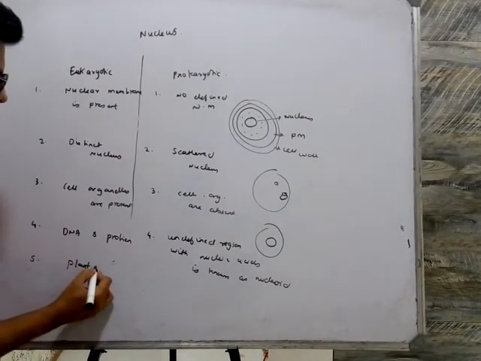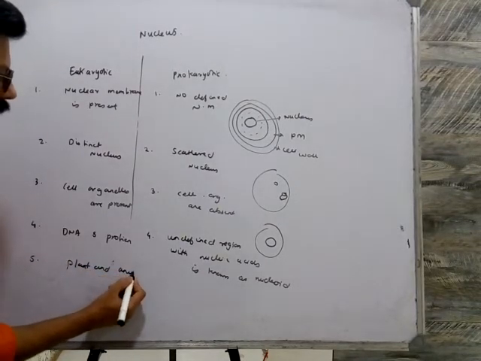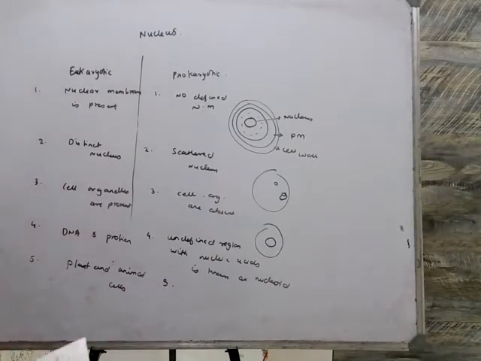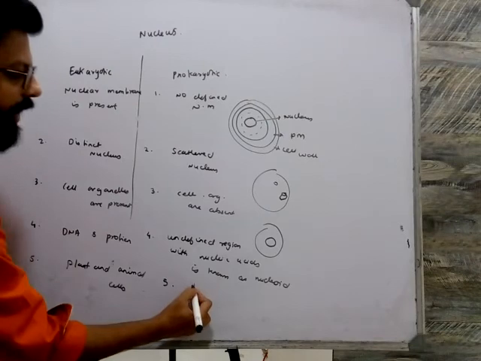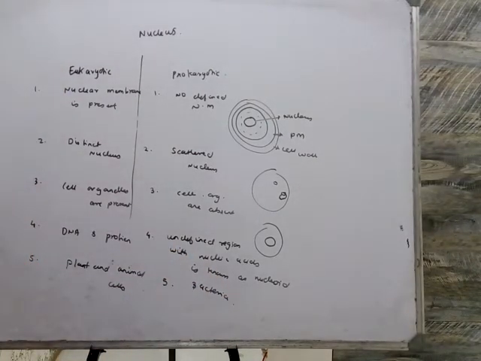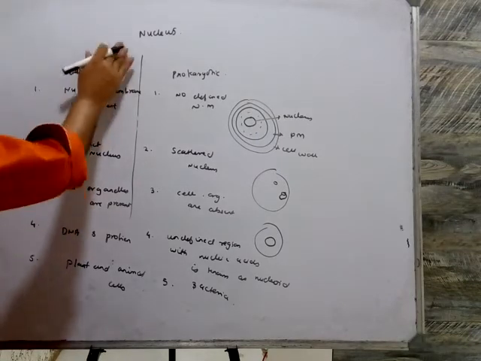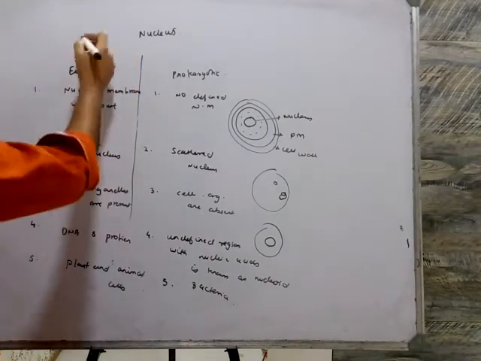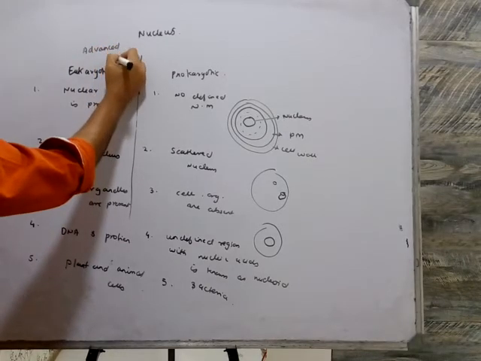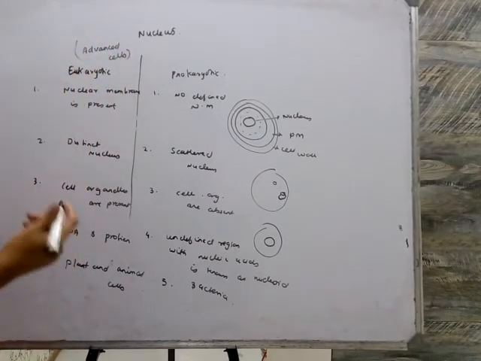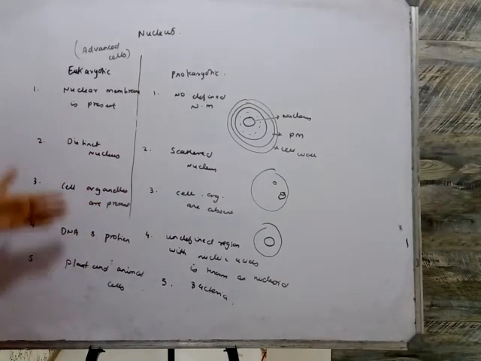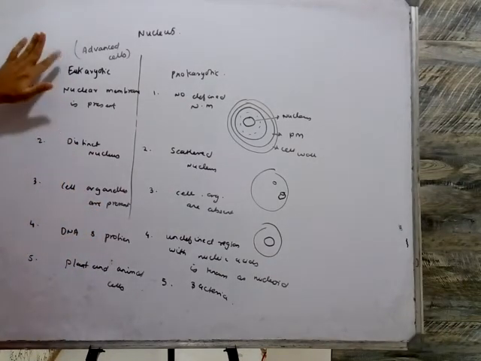Plant and animal cells are eukaryotic, whereas for prokaryotic cells we can give the example of bacteria. In short, you have to remember that eukaryotic cells are advanced cells, which have a nucleus, cell organelles, DNA, protein, and membrane.